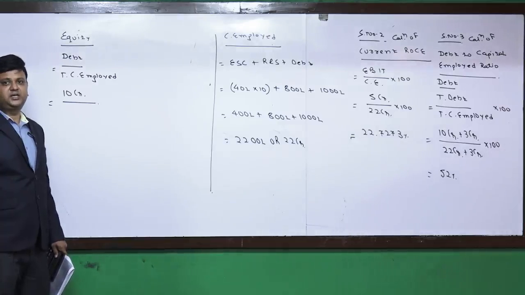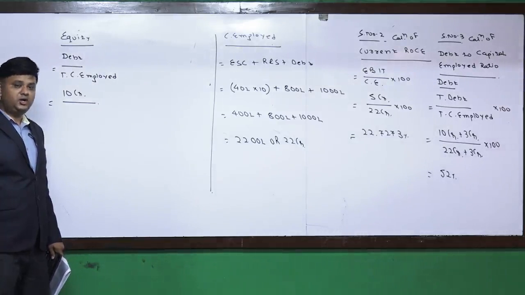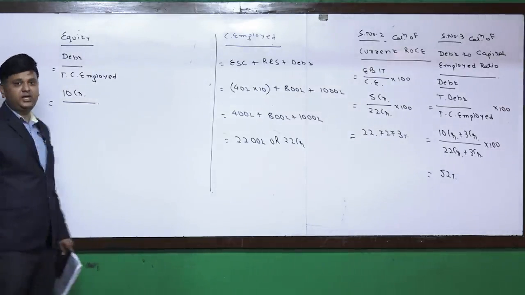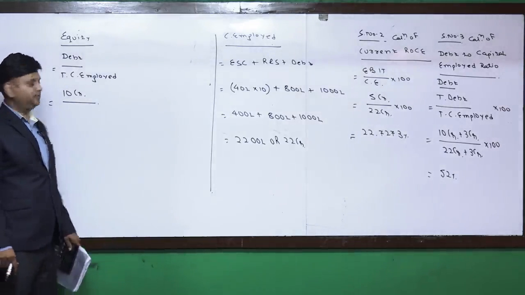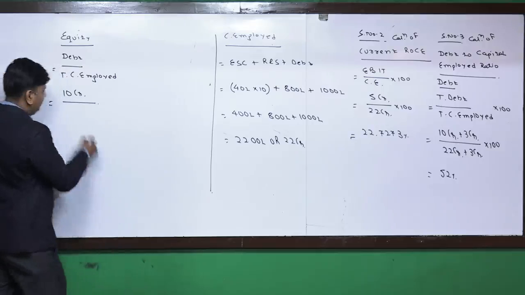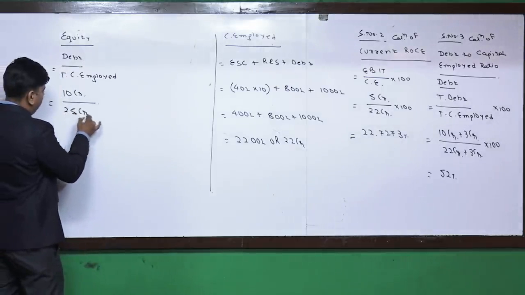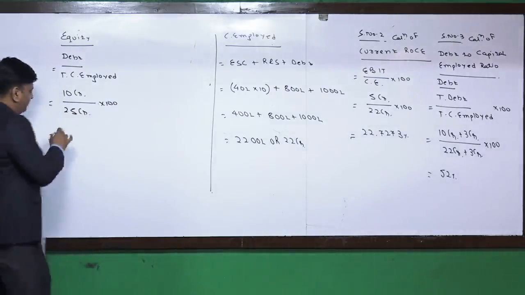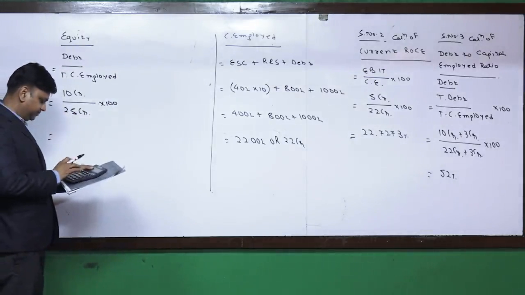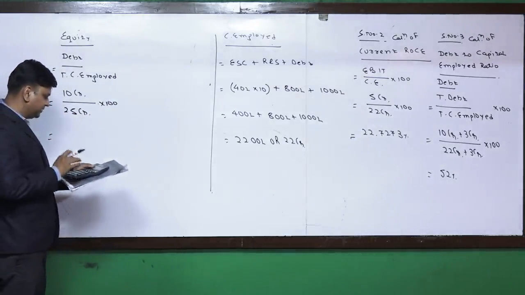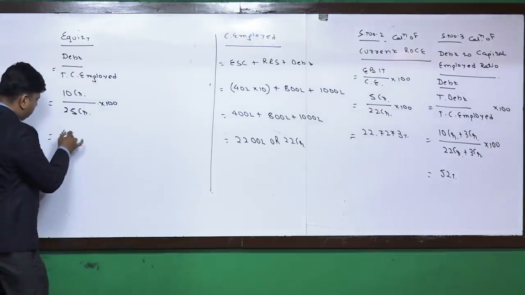Additional debt financing we will not consider. क्यों? क्योंकि second option में हम लोग equity से पैसा ला रहे हैं. Divided by total capital employed is 25 crore, which we already have calculated, into 100 for getting answer in percentage term. So in that case the answer comes to 40%.